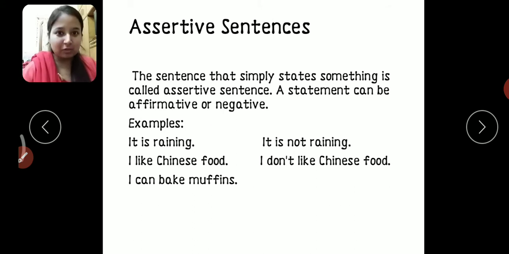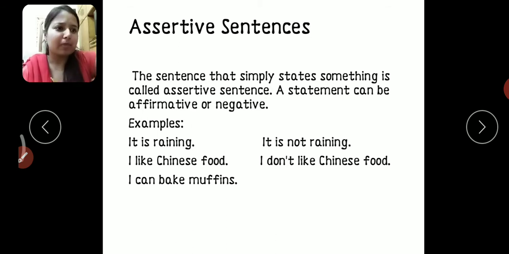I like Chinese food is an affirmative sentence. And if we say I don't like Chinese food, the word not is included, that means it is a negative sentence. Alright, so assertive sentences are simple sentences or statements, simply stating something.